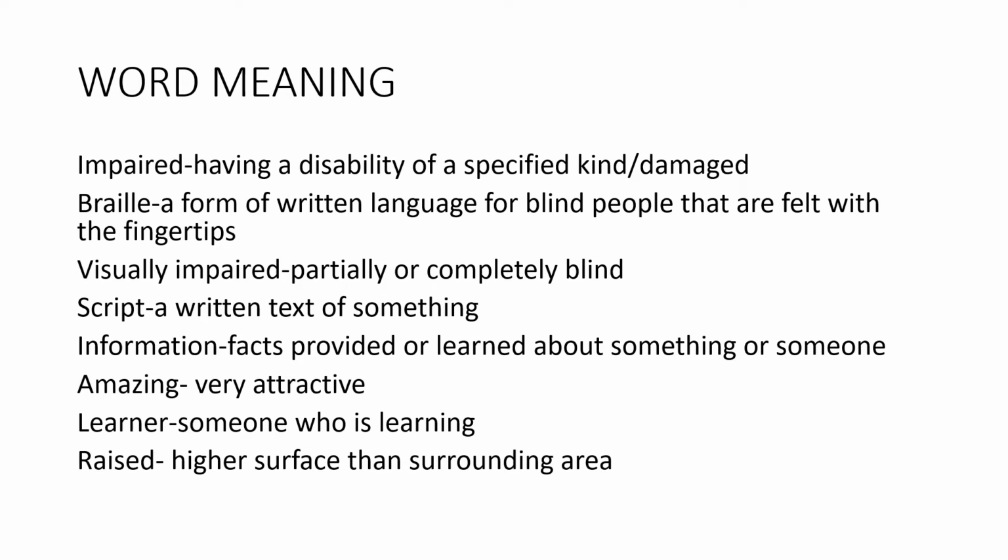Braille, I have shown you the picture, a form of written language for blind people, which is felt with the fingertips. The blind people feel with their fingertips. They move their fingers across the raised dots.